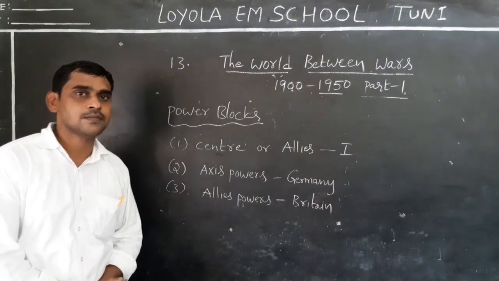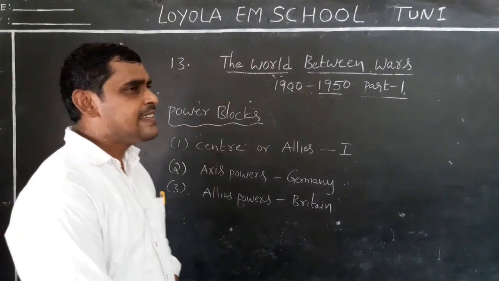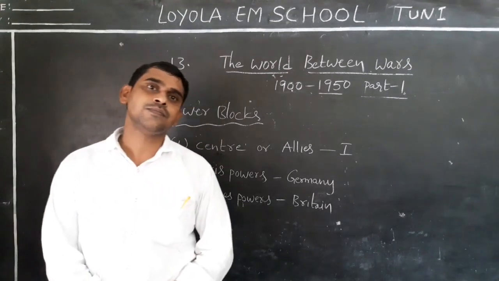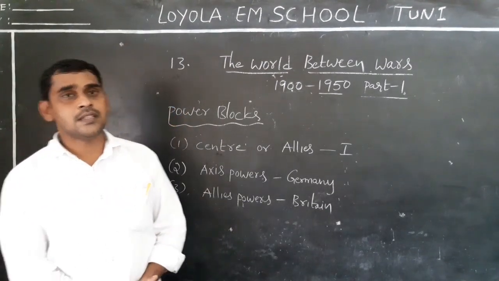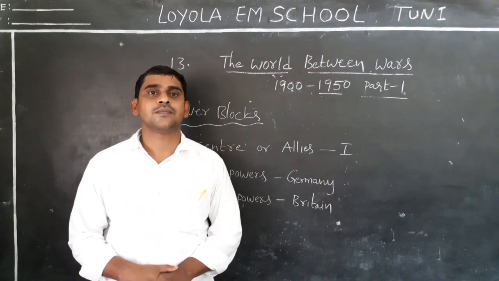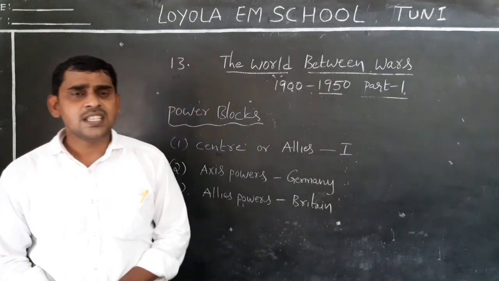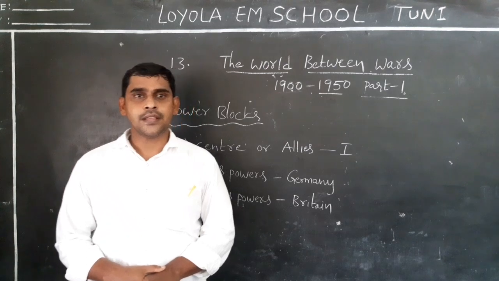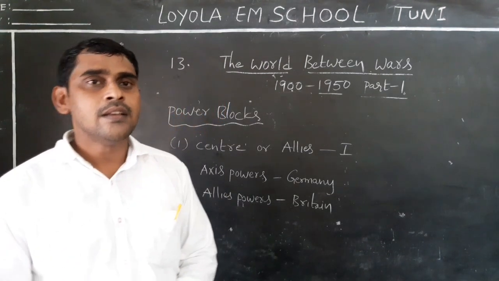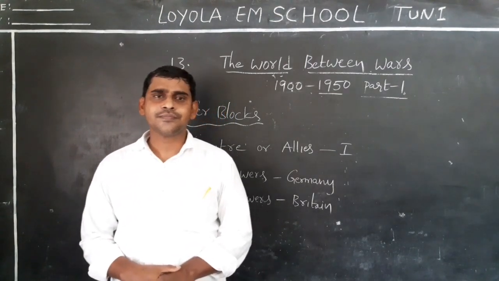Do you understand this? So when all these countries entered into secret alliances, what happened? As a result, insecurity was created among all the European countries. When insecurity was created among all the countries, what happened?